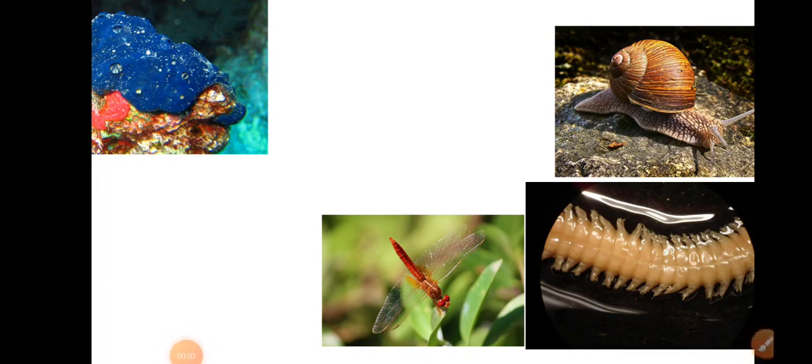Dear students, in this lecture module, we will start with chapter 4 of biology, that is Kingdom Animalia. As over 1 million species of animals have been described till now, there was a need for classification of animals.